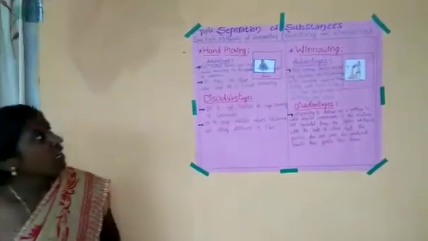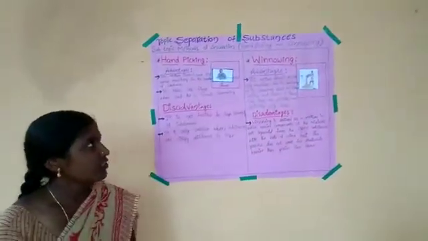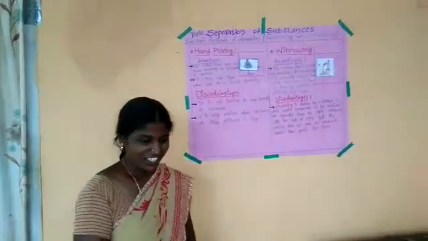These are the methods of separation, in that hand picking and winnowing. Understood children? Okay. Thank you.